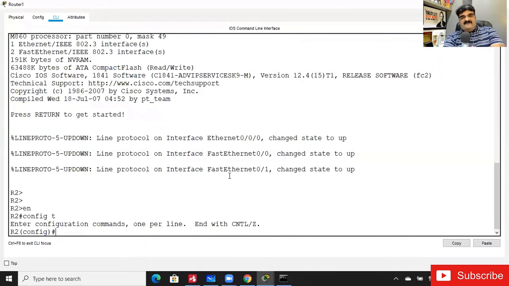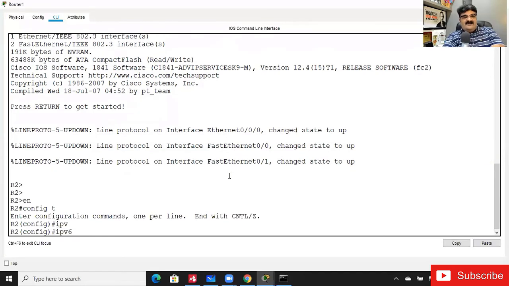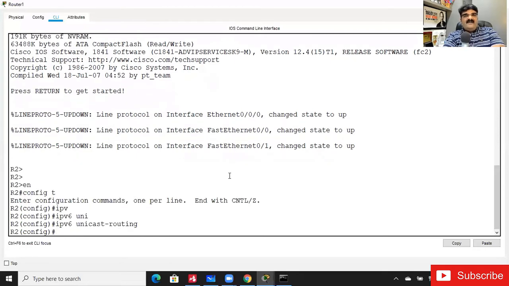Which command do I have to assign first? Do not forget about this command. Just comment it again. Which command do I have to configure first? I'm on R2. Do not scroll your comments, do not scroll, and write the command again. I guarantee only a person who had commented previously can give this command. Yes, IPv6 unicast routing. Do not forget this. You have to give this command.